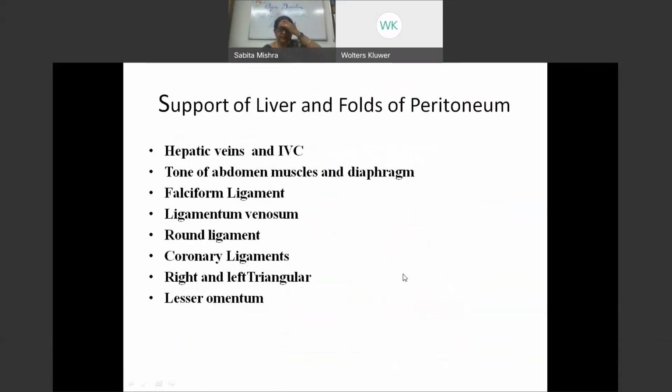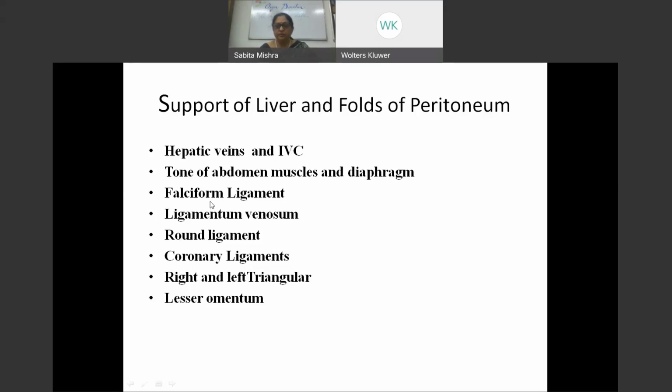So the liver, as we see, is lying in the right hypochondrium, epigastrium, and we said also in part in the left hypochondrium. The liver, as you see, doesn't have any thick ligaments to support it. The ligaments which are there are all peritoneal folds. The hepatic veins opening into the IVC form a major anchor of the liver substance, for the parenchyma of the liver.